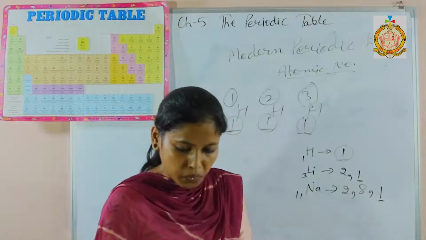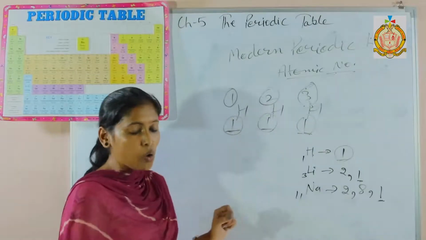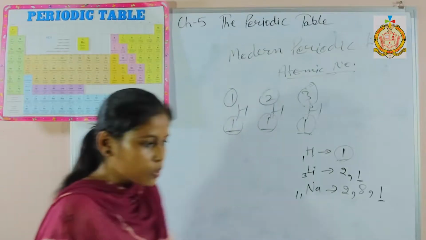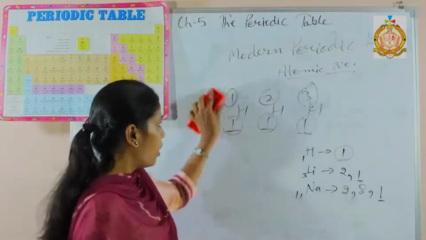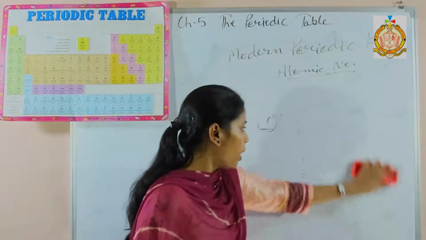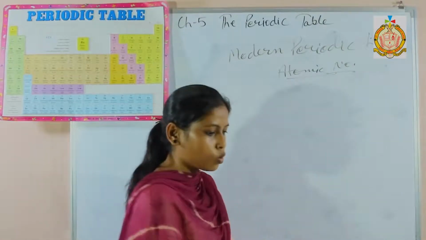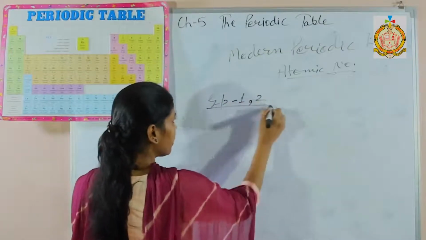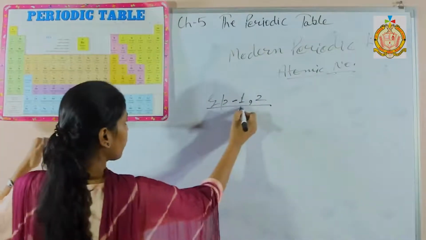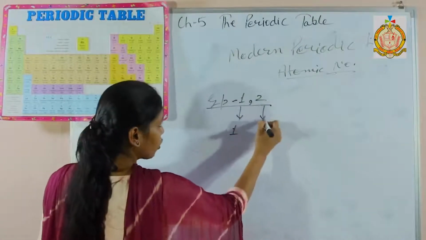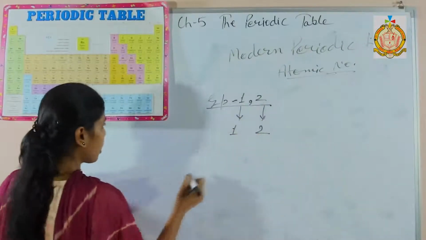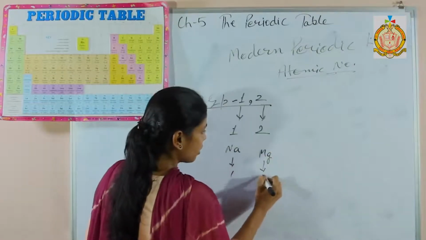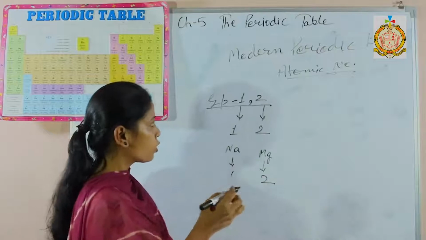Next thing is, total 18 groups are there. How can we find the valency of each group? For groups 1 and 2, the valency is the same as the group number. Group 1 elements will have valency 1, group 2 elements will have valency 2. Example, sodium valency is 1, magnesium valency is 2, according to the group number.